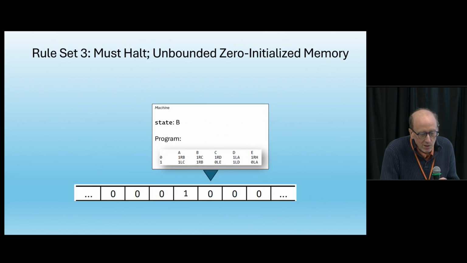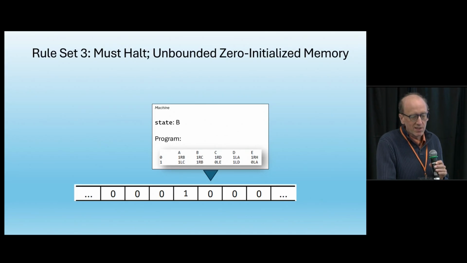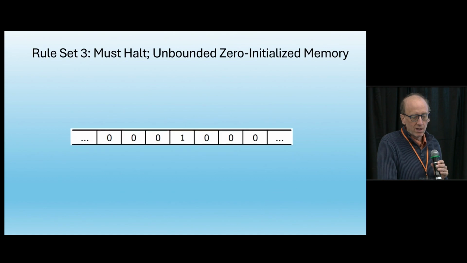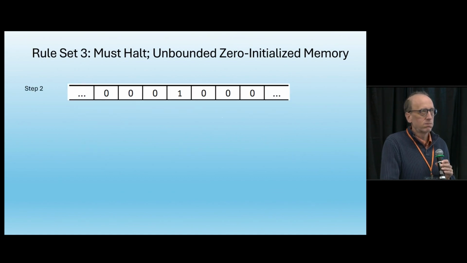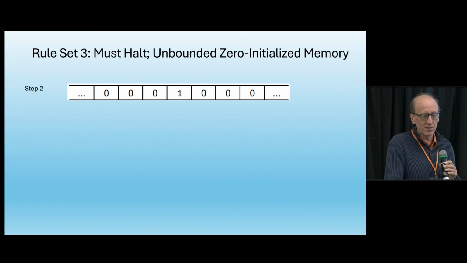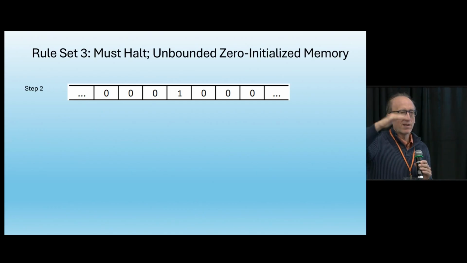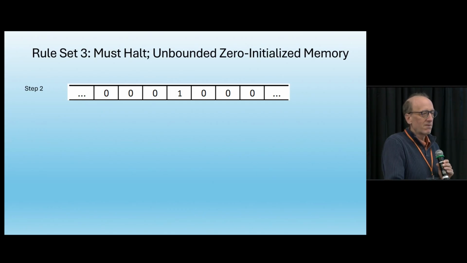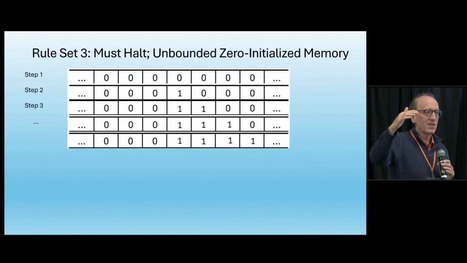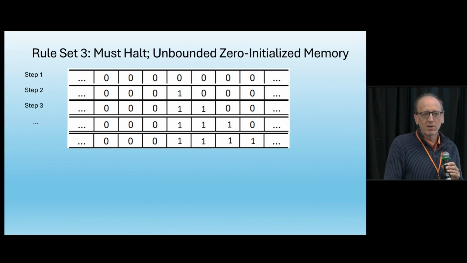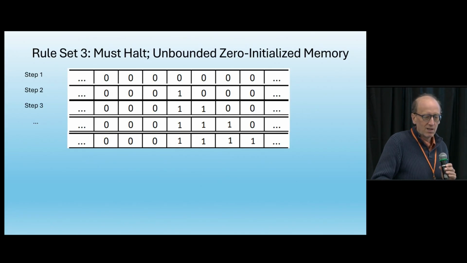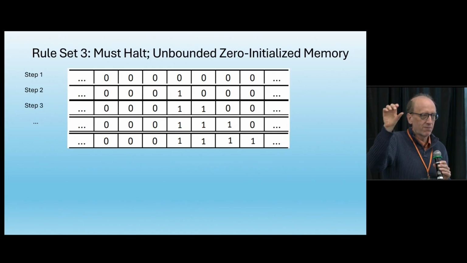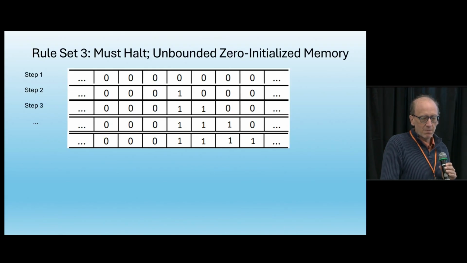We move to the right, and we change our state to state B. Now we're in state B. We look at the table. We're reading a 0. It says 1RC. So we write a 1. We move to the right, and we move to state C. So every step that we're executing, we can think of the Turing tape at that step. We can at least imagine what the tape was like on the previous step and on however many subsequent steps. We might not really record all of this, but at least in our imagination, we can think of all the different generations of the Turing machine tape.